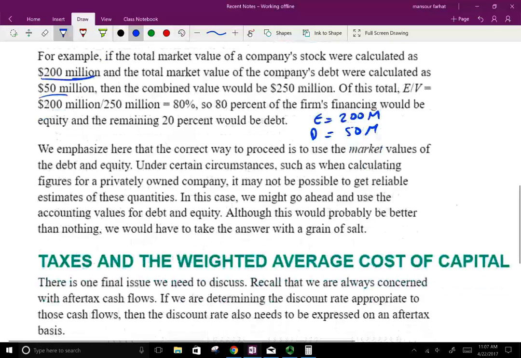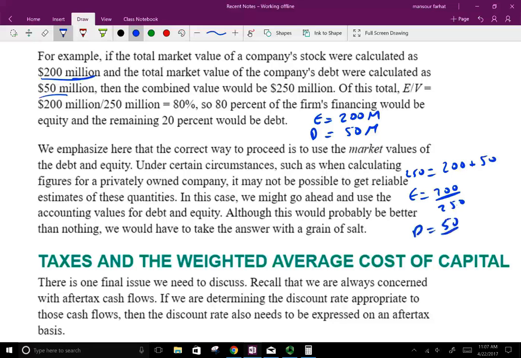Well, the total value of the company is 200 plus 50, which is equal to 250. So equity equals 200 divided by 250, and debt equals 50 divided by 250. So that's going to give us 80% equity and 20% debt. They have to equal 100%, obviously. Okay, so this is how we calculate the capital structure of a company.